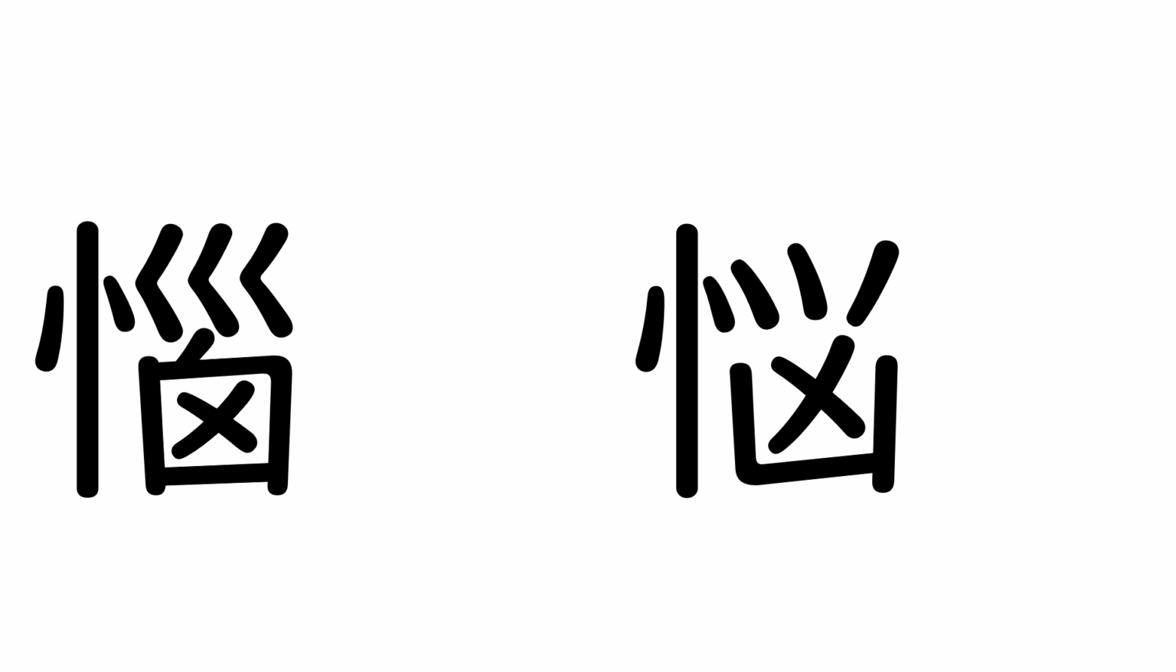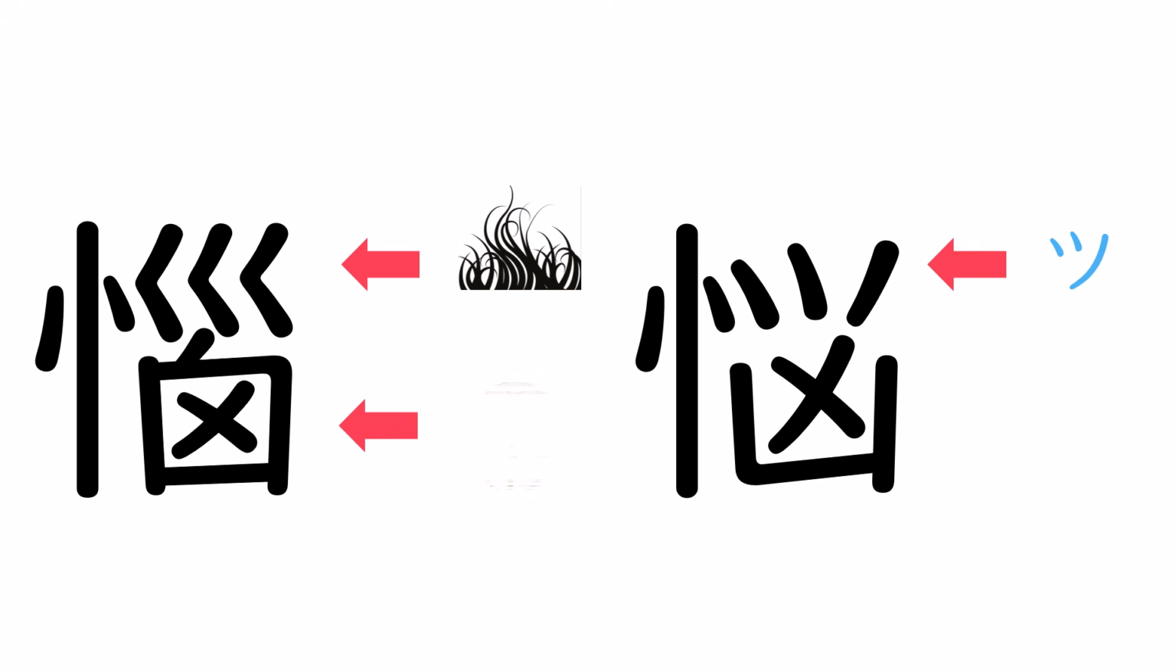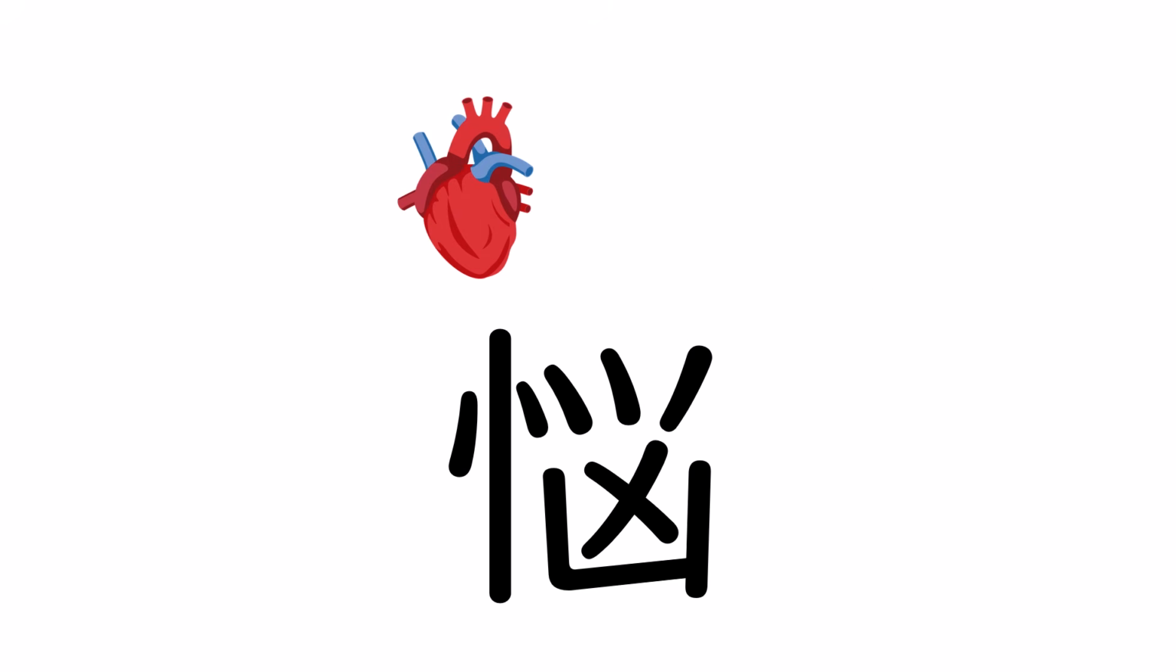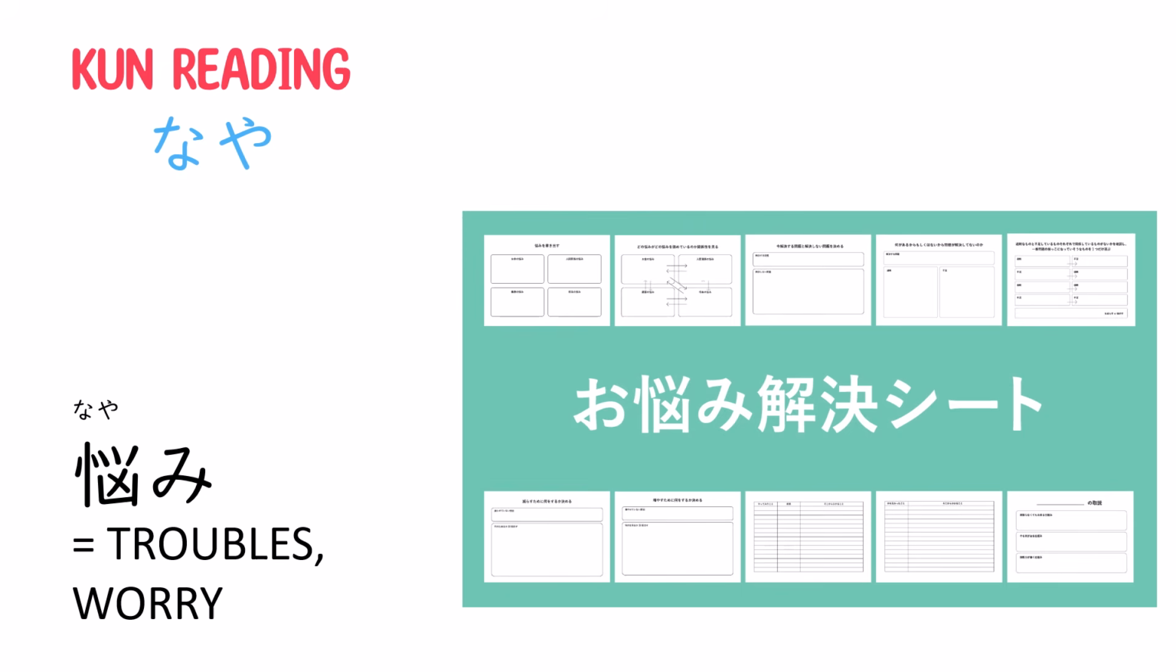Do you recall the video for the brain kanji? If you do, the story is pretty similar. The top was hair that became the katakana tsu, while the bottom was a baby's fontanelle that became an adult's skull. Putting this together, a worry was about something uneasy in your heart that allows your mind to dwell on difficulty. The kun reading is naya.